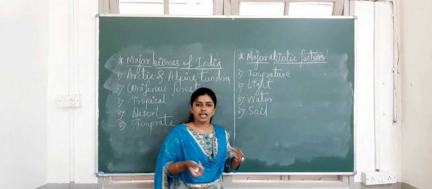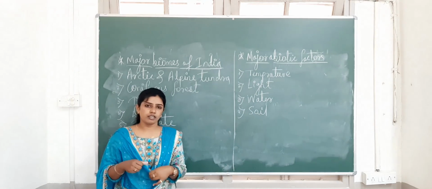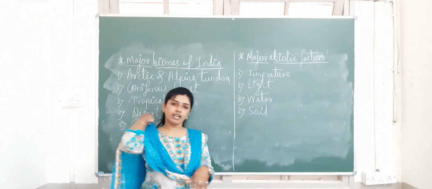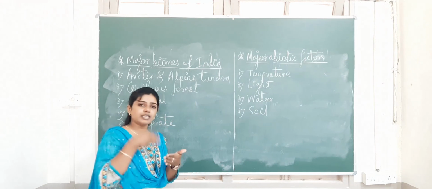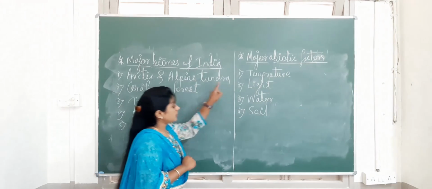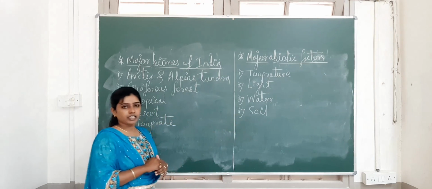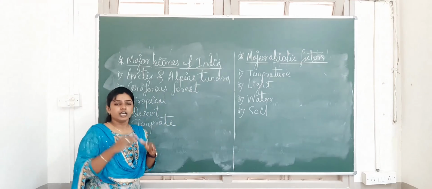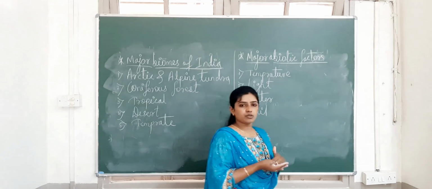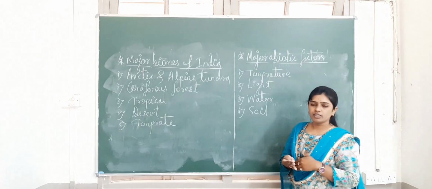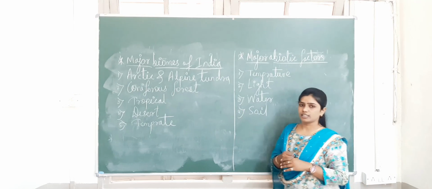Next, the soil is also very important. Its complexity and its fertility are important for growing plants. If plants can grow, then only the organisms can survive. So these are the four important abiotic factors. We have to see them in detail one by one, so temperature, light, water and soil we'll see in detail in the next class.